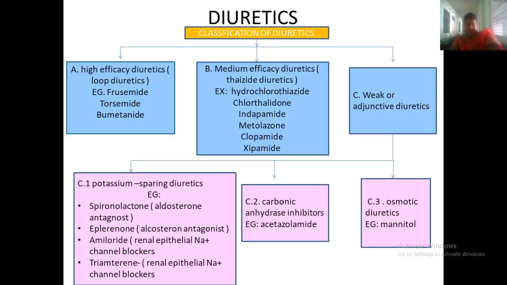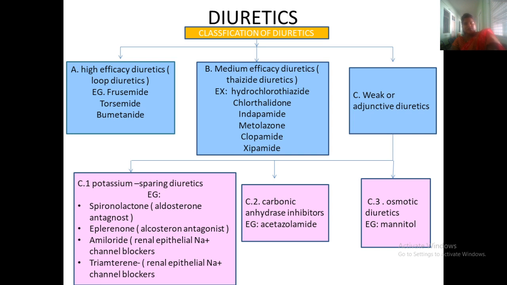We'll go with the diuretics. Diuretics are further classified into high efficacy diuretics, medium efficacy diuretics and low efficacy diuretics. High efficacy diuretics are the loop diuretics, commonly known drugs being furosemide, torsemide, bumetanide. Medium efficacy diuretics are hydrochlorothiazide, chlorothiazide and indapamide.